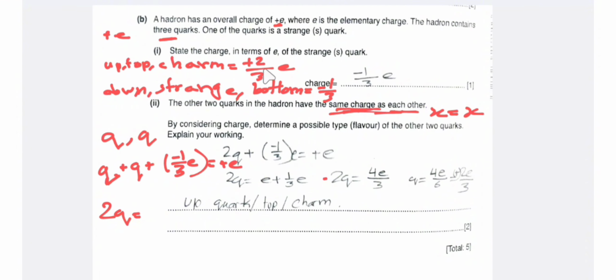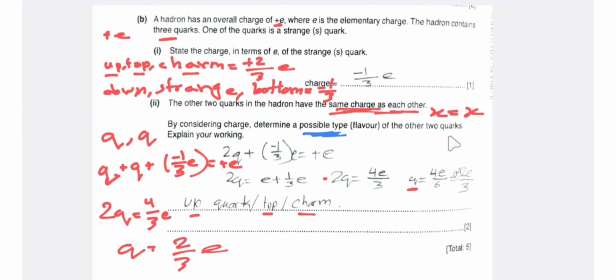So what is the overall charge that we get? It is 4/3e for 2 quarks, and for 1 quark it is 4/3 divided by 2, that is 2/3e. So for 1 quark the charge is 2/3e. So 2/3e can be up, top, or charm. It can be an up quark or a top quark or a charm quark.